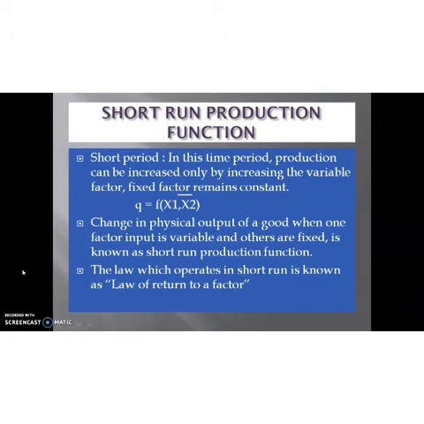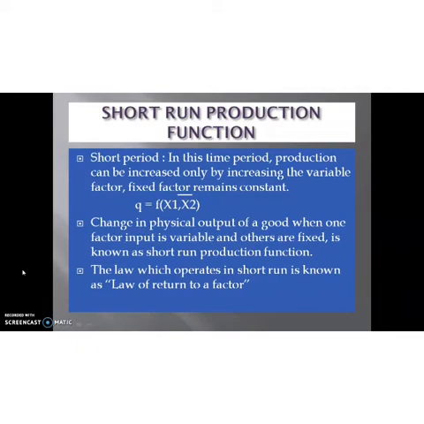We know that there are two types of factors, variable factor and fixed factor, or variable input and fixed input. Variable input means we can change, we can increase the quantity of input according to the output. Okay, we can increase the quantity of input in order to get more production.